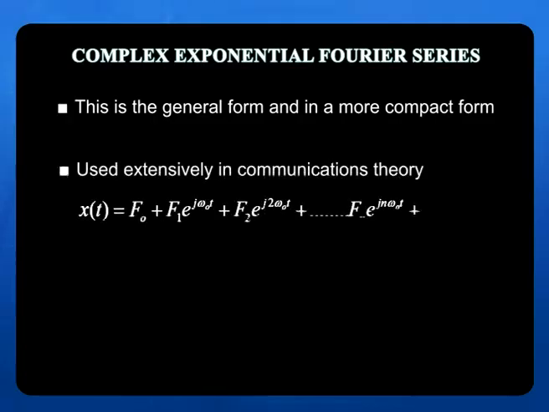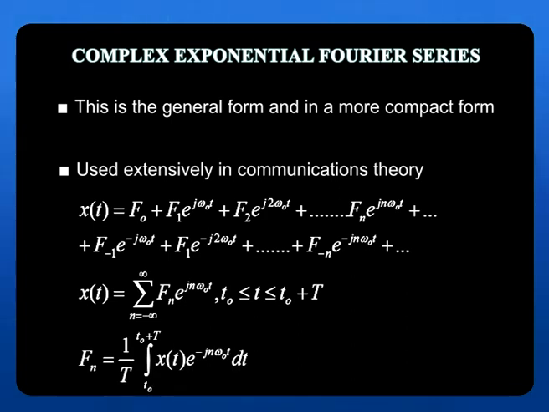Let us see the formula. Here the expression x of t is written in terms of components called f, for convenience, because we don't want to confuse it with the earlier case. x of t is equal to f0 plus f1 e to the power of j omega naught t, that is the first term, the fundamental term again. Then comes f2 e to the power of j2 omega naught t, and so on, and it goes on, the positive side of it. Then the negative side, that means on the left hand side also this exists. So this will be f minus 1 e to the power of minus j omega naught t plus f minus 2 e to the power of minus j2 omega naught t, and so on.